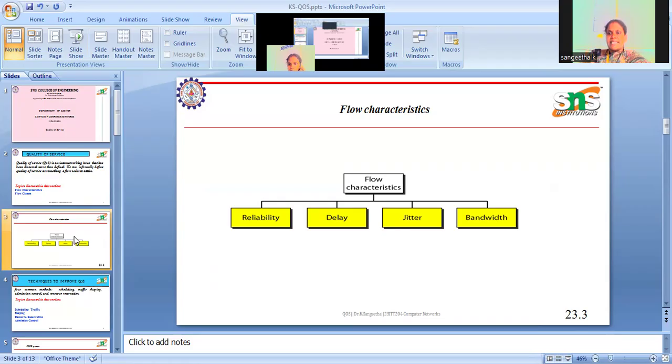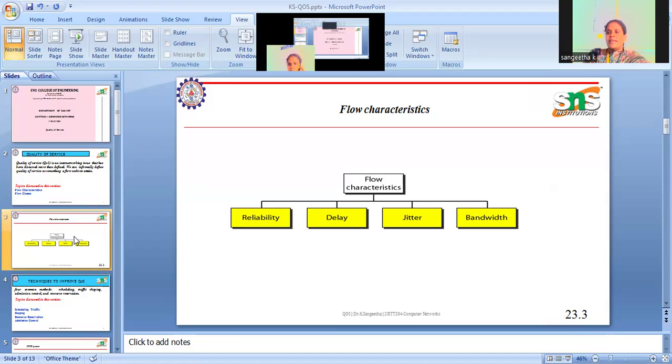Reliability means whatever data is sent from the source should be delivered at the receiving side without any damage or any error. The correct data that I have sent should be delivered at the receiving side. This shows the accuracy of the data. So if the data sent is correct, we can also say the network is good.